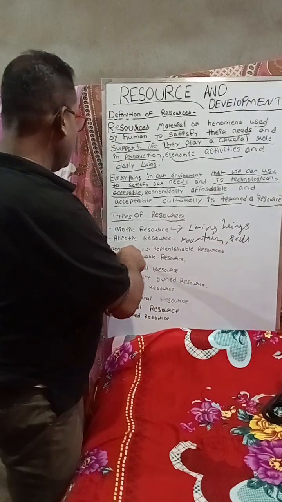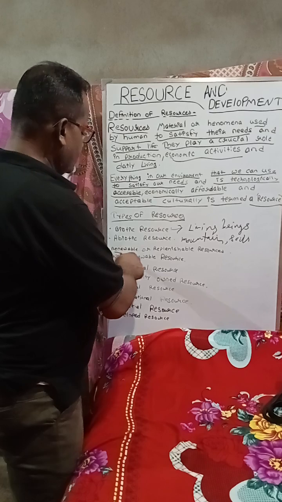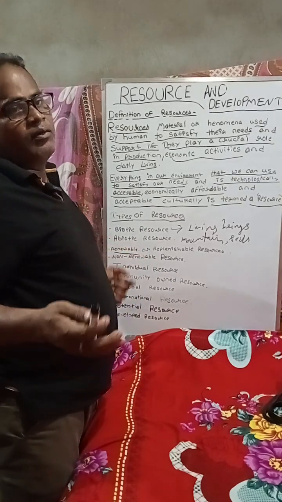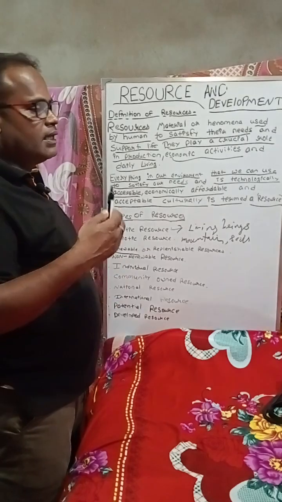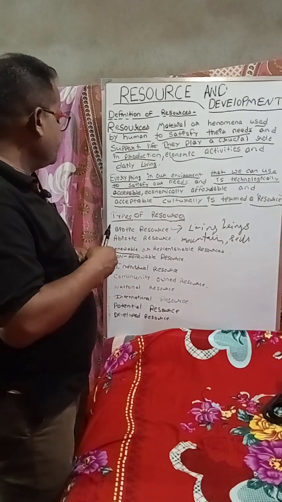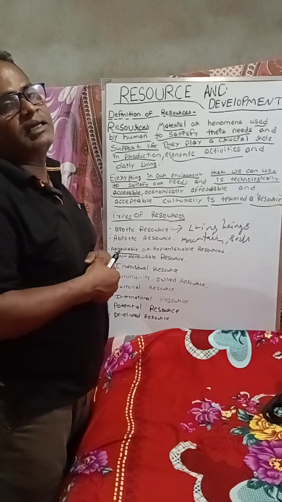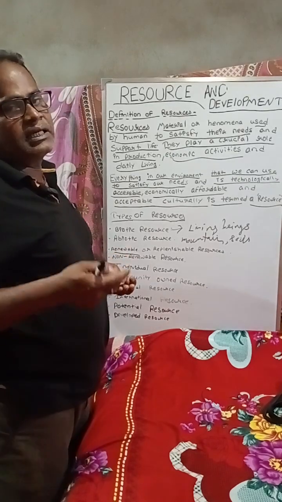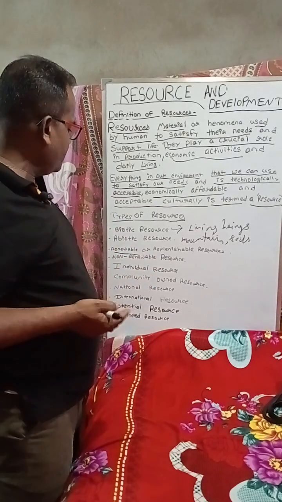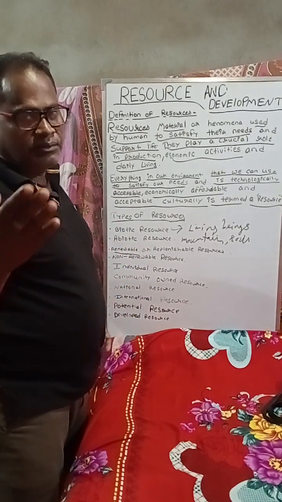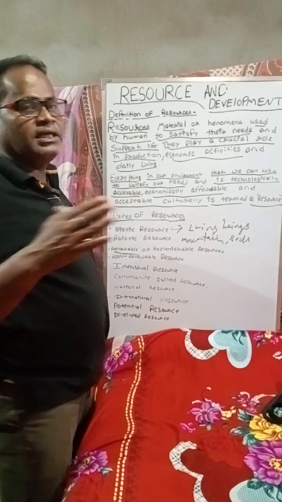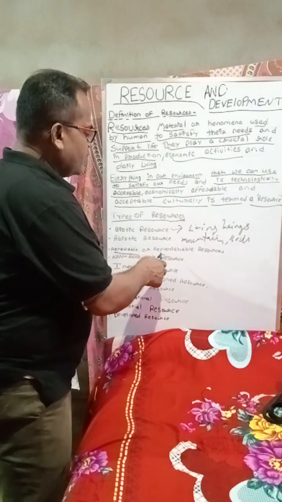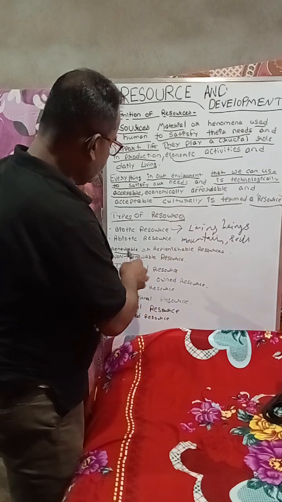And then renewable resources, the resources that can be renewed, like water. Water can turn into ice, and then that ice can melt into water, and this is how the water can change into water vapor. So this is a renewable resource. There are many resources that can be renewed or replenished.